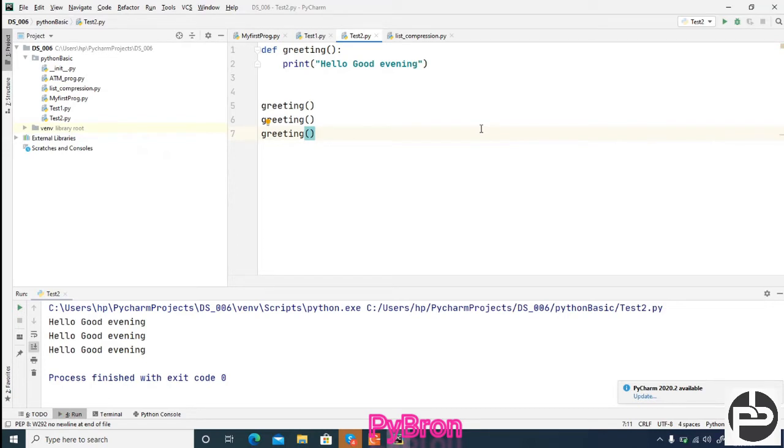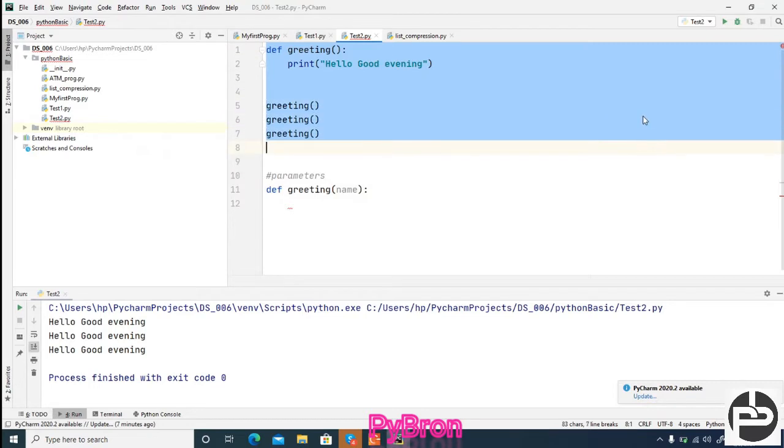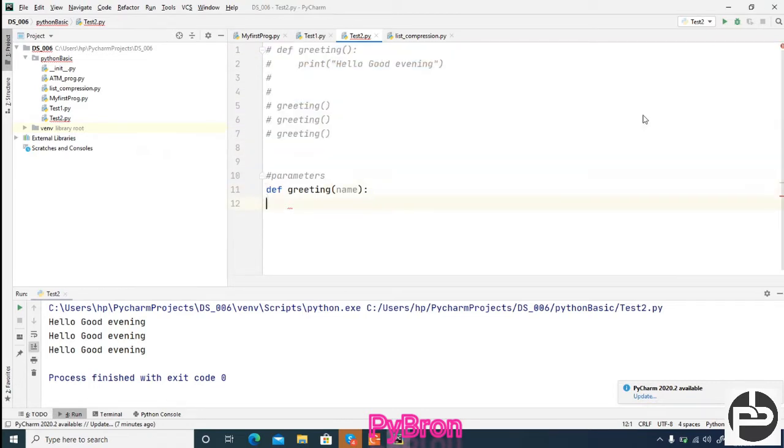Let's suppose you want to pass a parameter also. Suppose I want to greet Mr. X. That is also possible here. You define parameters in the signature of the method. So how are we going to define the parameters? def greeting, and inside the parentheses I am going to give name. And let me put all the earlier things into comments, because they are of no use now. Okay, done.